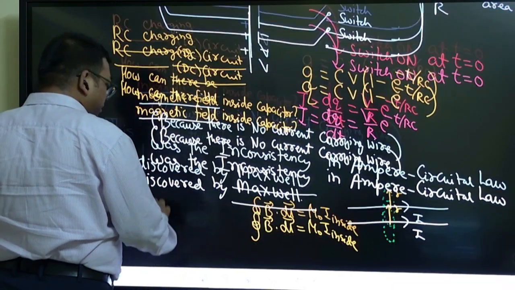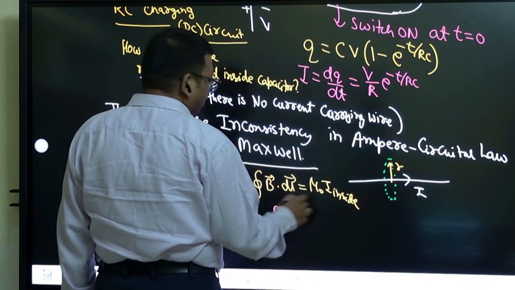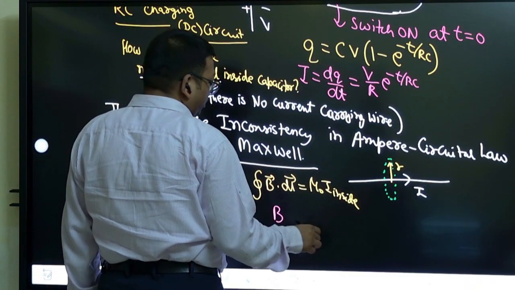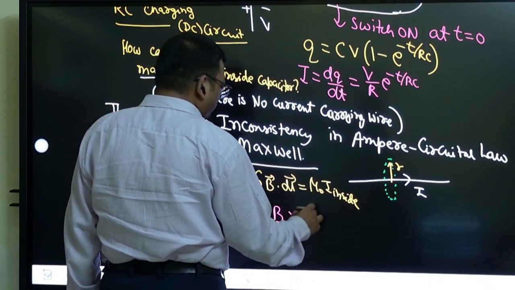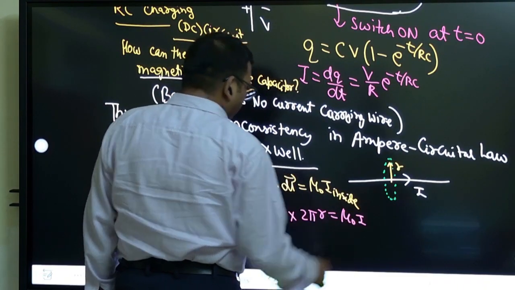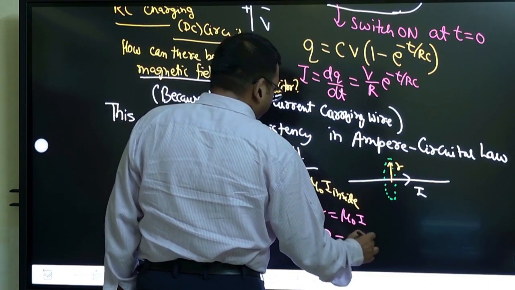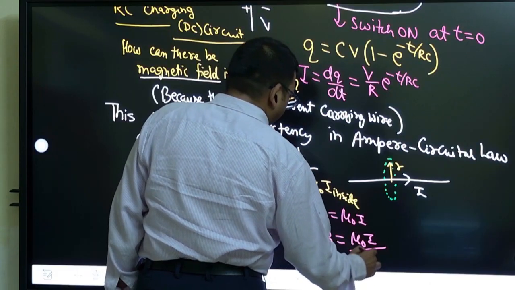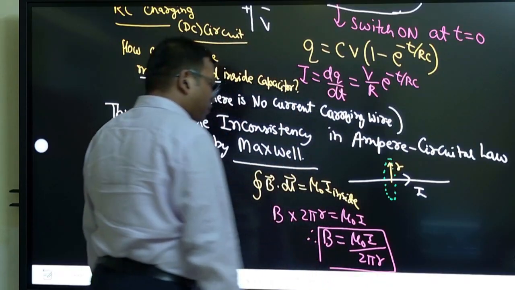Due to symmetry B comes out, and the integration of dl gives us the circumference 2 pi r, and this is mu naught into current inside I. That's how, using Ampere Circuital Law, we calculate the magnetic field around a current carrying wire.